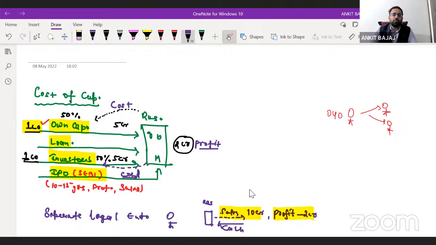Now what we have to do is find out the cost of capital, right? That is, how much cost the company is bearing. When you join in a finance profile position in any company, the company will ask you to find out the cost of capital, and it will also ask how to reduce this particular cost. Your responsibility will not be only to find out the cost.